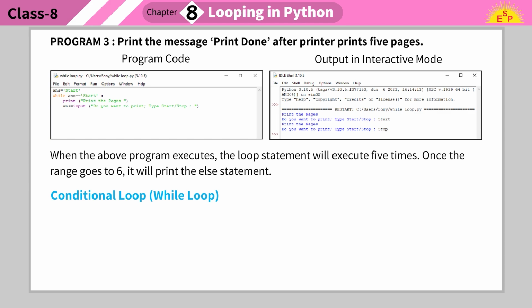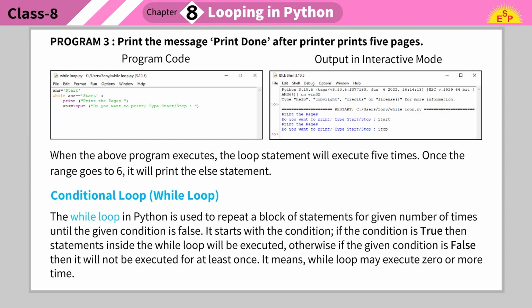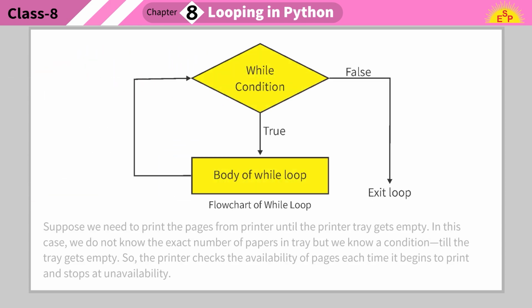Conditional loop: while loop. The while loop in Python is used to repeat a block of statements for a given number of times until the given condition is false. It starts with the condition. If the condition is true, then statements inside the while loop will be executed. Otherwise, if the given condition is false, it will not be executed even once. It means a while loop may execute 0 or more times.